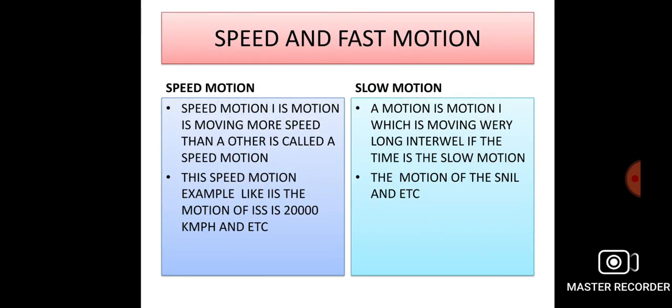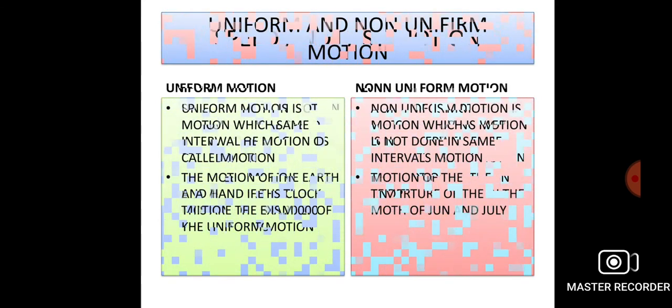Fast motion and slow motion. Fast motion is motion with a higher speed than others, for example about 220 kilometers per hour, 200 kilometers per hour, etc. Slow motion is motion that takes a very long interval of time, like the slow motion of a snail, etc.